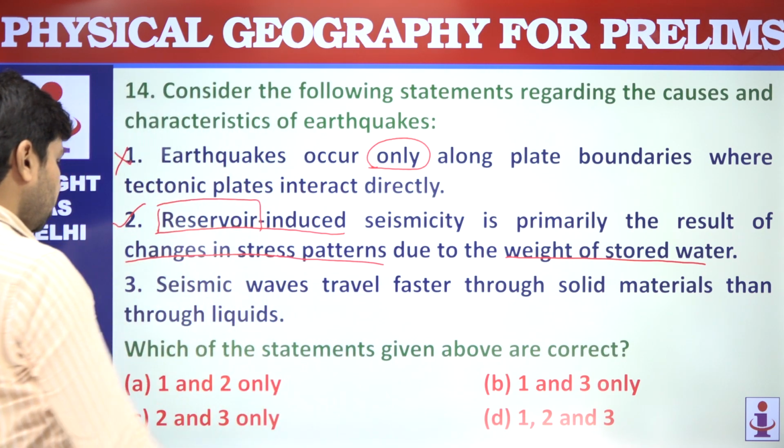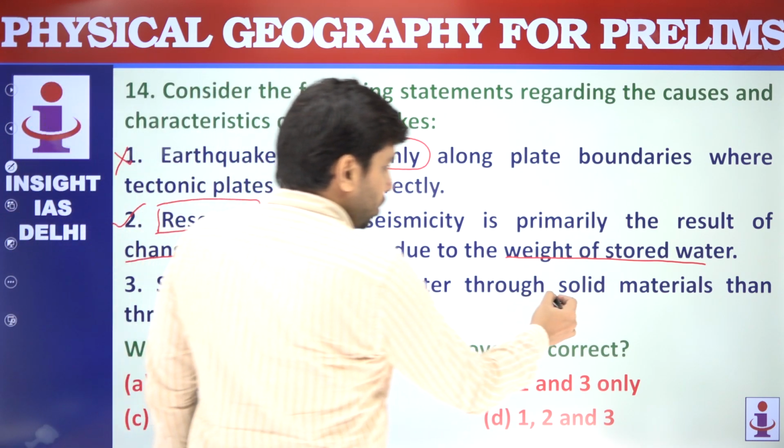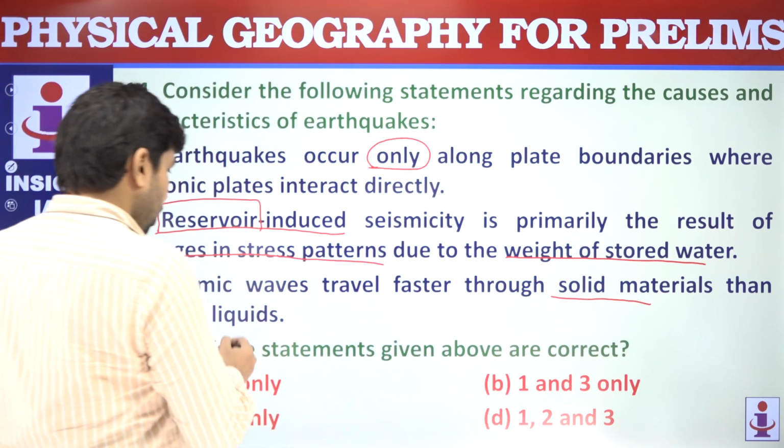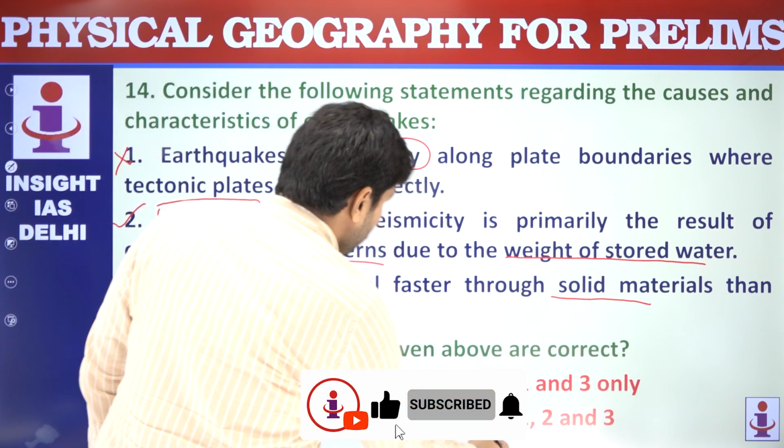So this is correct. Seismic waves travel faster through solid materials than through liquids. Seismic wave velocity is actually higher in solids. Okay, so this statement is also correct. 1, 2, and 3, D is your correct answer.